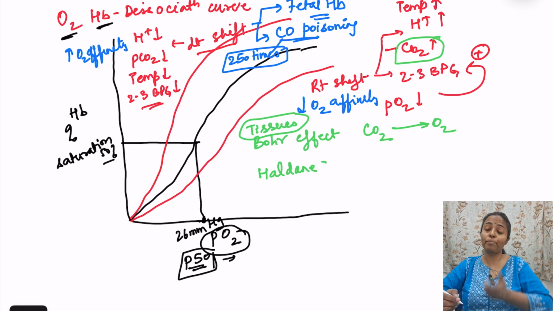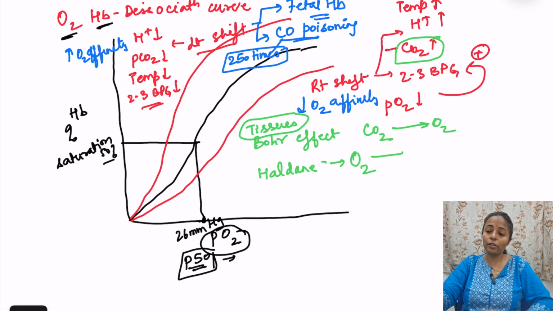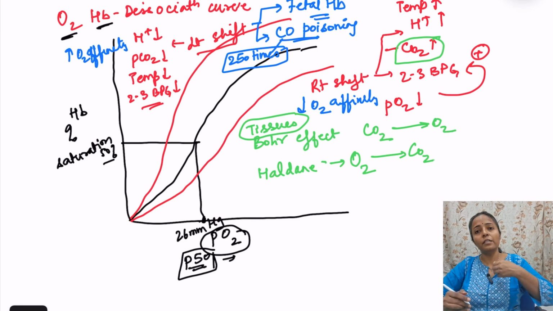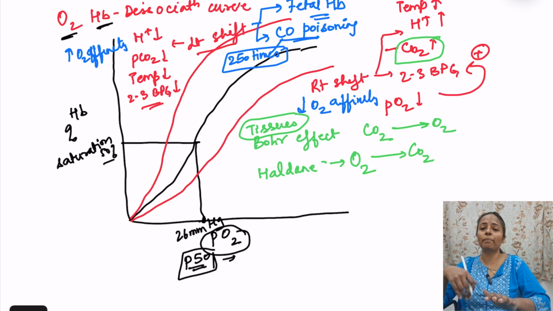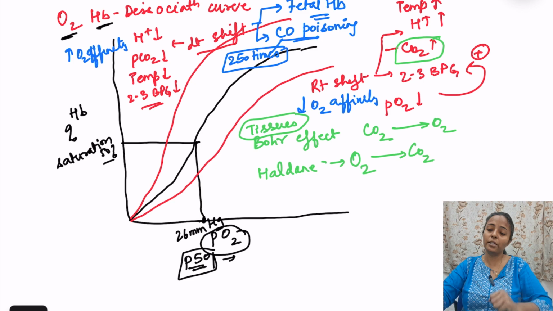Haldane effect is opposite. Haldane effect is the effect of oxygen on the transport of carbon dioxide. Okay, so if oxygen is getting released, carbon dioxide will bind more. And vice versa, if oxygen is getting bound, then carbon dioxide will be released. Where does this happen? Oxygen is getting bound, carbon dioxide is being released. That is happening in case of lungs. Okay, Bohr effect and Haldane effect. So this was the very important topic of oxygen hemoglobin dissociation.